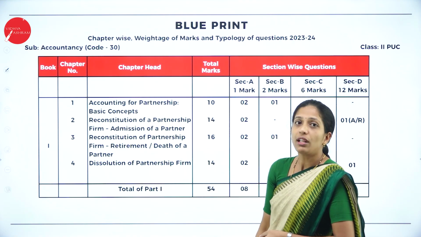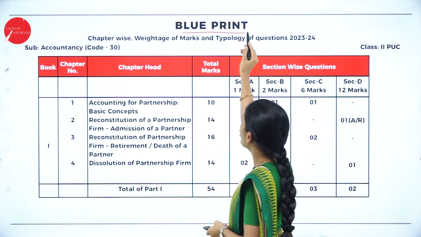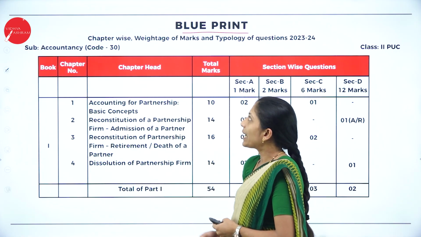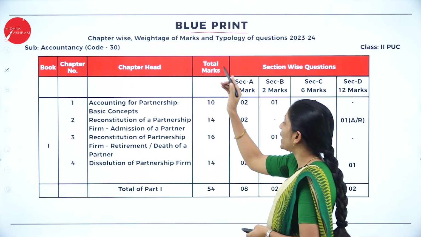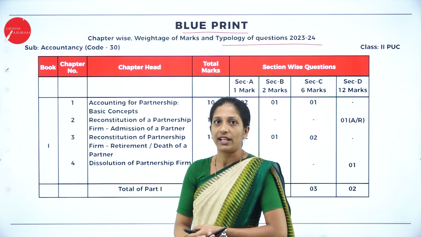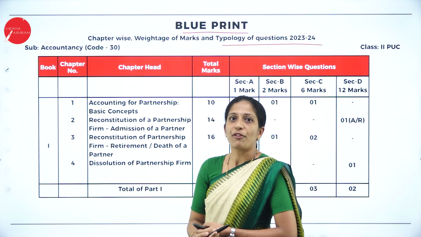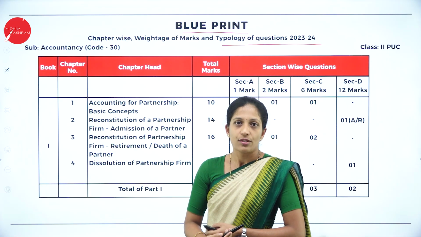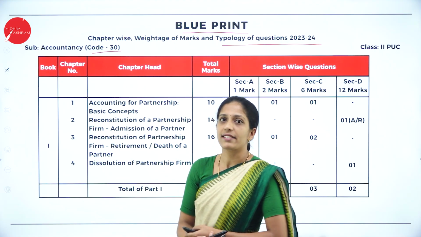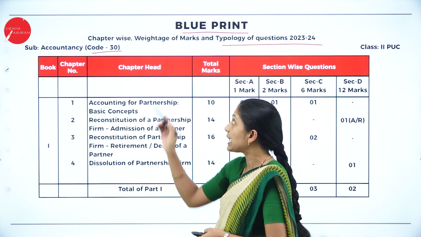Now moving on to the blueprint. As per the board which has released the blueprint for this academic year, you can go through the blueprint chapter wise, weightage of marks and typology of questions 2023-24. So my dear students, you have to be careful. What is the code? The subject code for accountancy is 30. Your subject code for accountancy is 30.